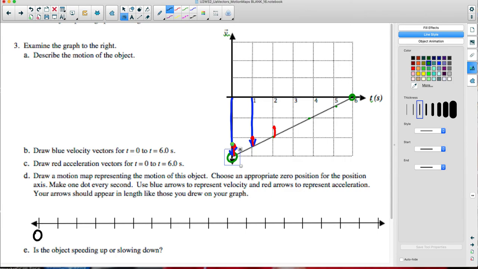Farther away. And if it's moving fast at the beginning, is the distance between our dots going to start out small or big? It's going to be big. 1, 2, 3, I'll put 4 dots. I think that's enough guidance for this one, and I think the kids can do it on their own from here. Thanks for your help, ladies.